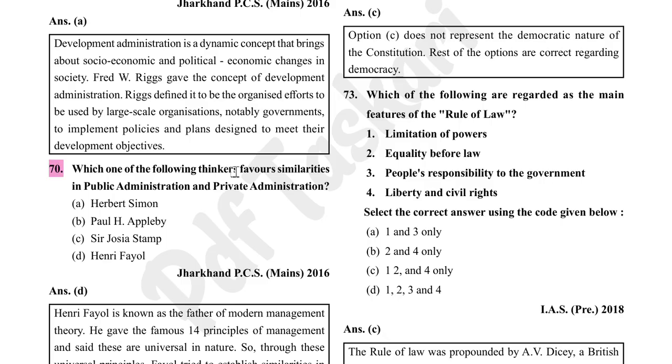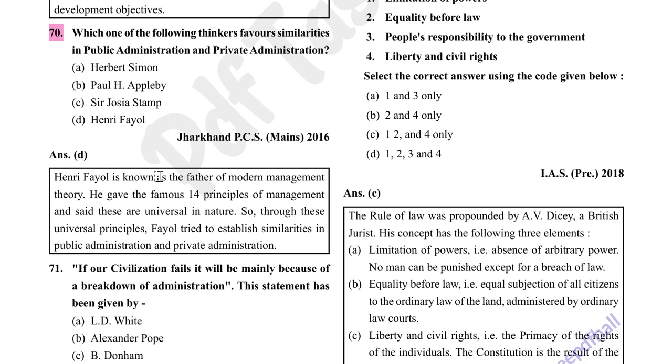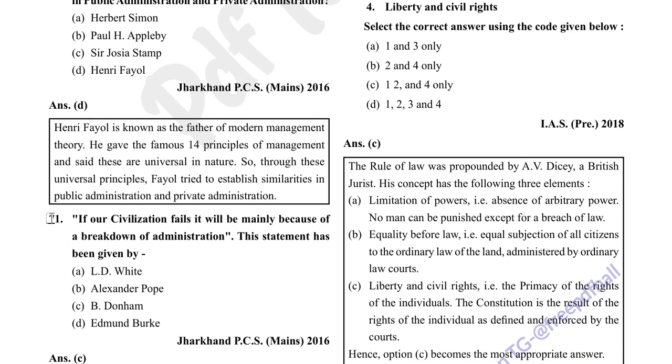Which one of the following thinkers favors similarities in public administration and private administration? Henri Fayol. Option D is correct. Henri Fayol is known as the father of modern management theory. He gave the famous 14 principles of management and said these are universal in nature. So, through these universal principles, Fayol tried to establish similarities in public administration and private administration.